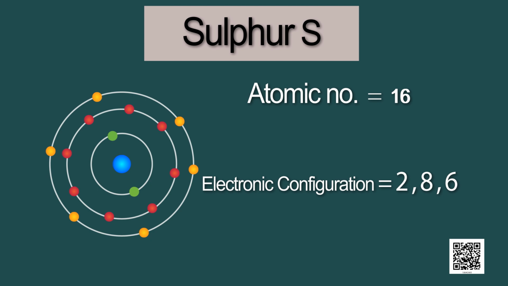For this, it can either donate its 6 electrons or gain 2 electrons from another element. So, sulfur gains 2 electrons and gets a stable condition by attaining 8 electrons in its outermost shell. Therefore, the valency of sulfur is 2.